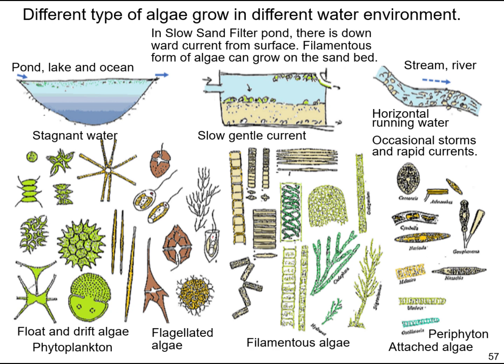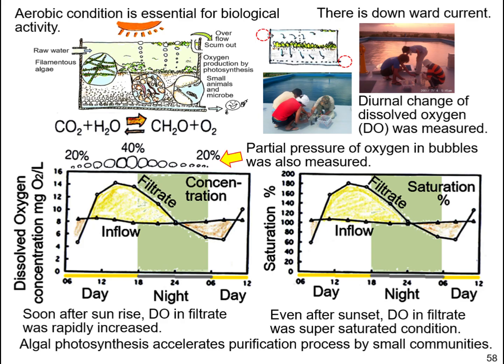There are different types of algae in different water environments. In a slow sand filter pond, there is a downward current from the surface to the bottom. Filamentous forms of algae can grow on the sand bed at the shallow depth. Aerobic condition is essential for biological activity. Diurnal changes of dissolved oxygen in inflow water and in filtrate water were measured.